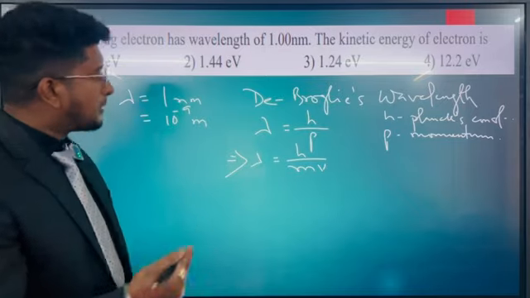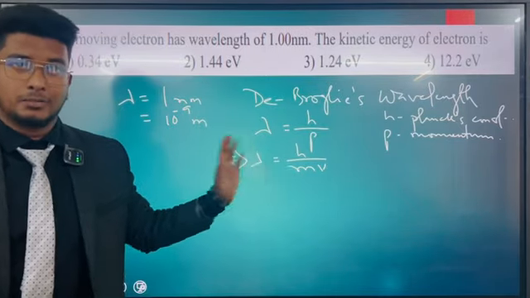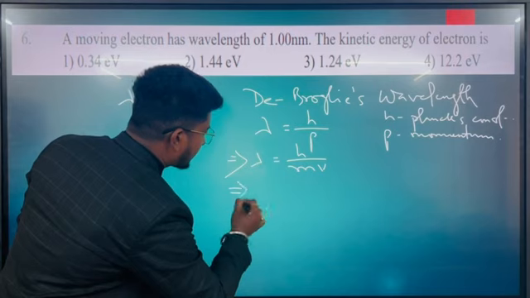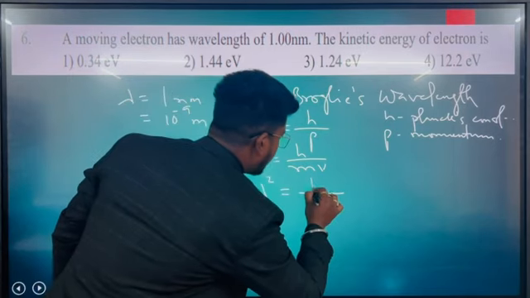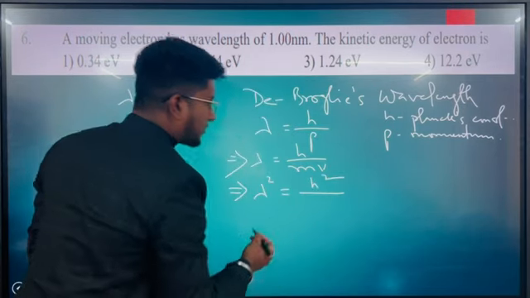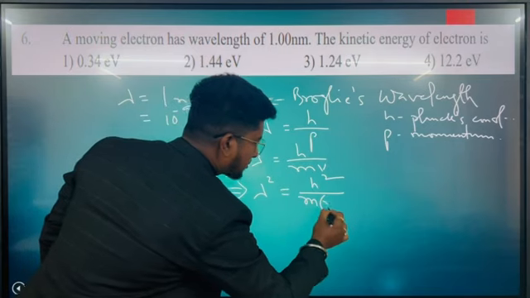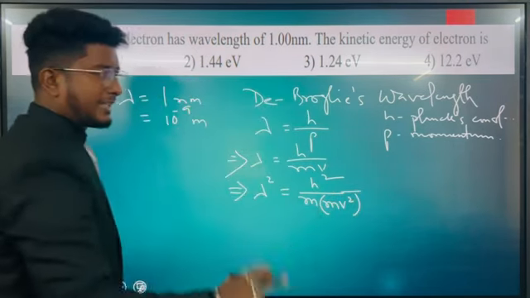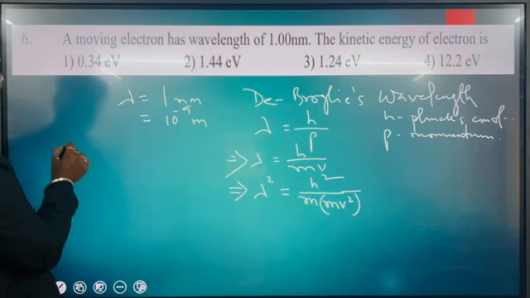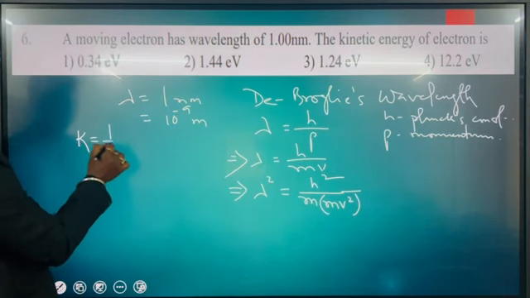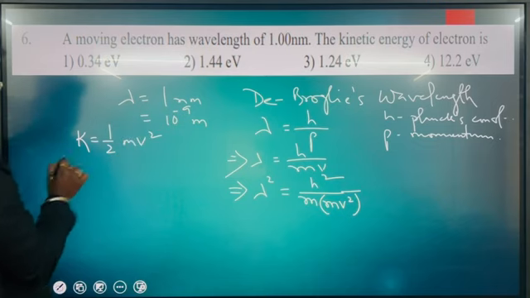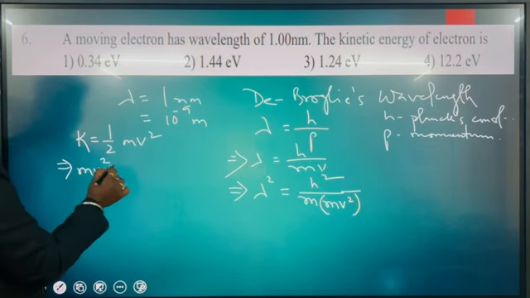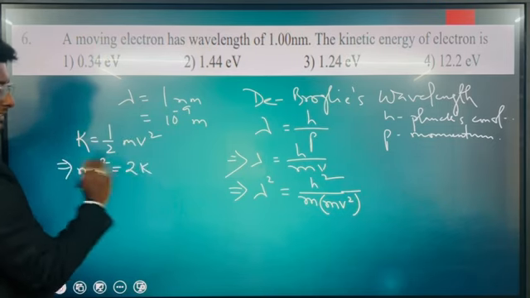What we'll be doing, we'll be squaring this formula on both the sides. So we can write here lambda square is equal to h square by m square v square. M square v square can be written as m v square, I'm just taking mv square together. There's a reason. See, kinetic energy is what? Half mv square, isn't it? So mv square can be written as 2 times of k, where k is the kinetic energy here.